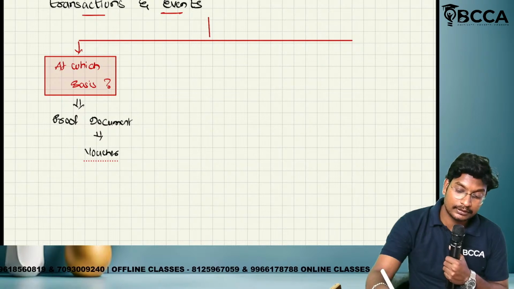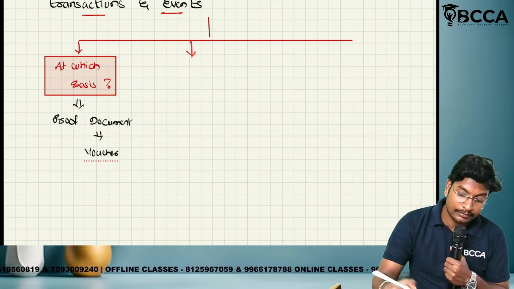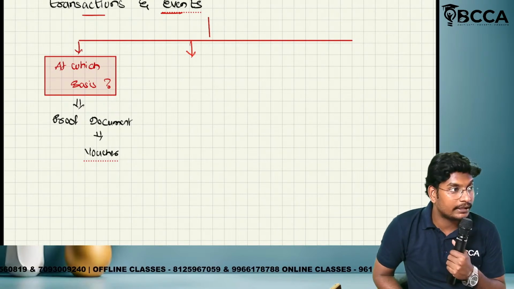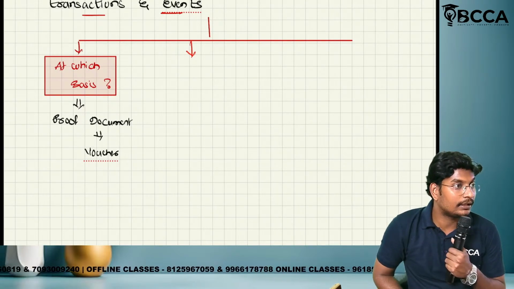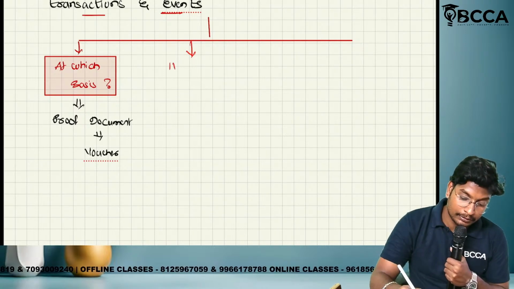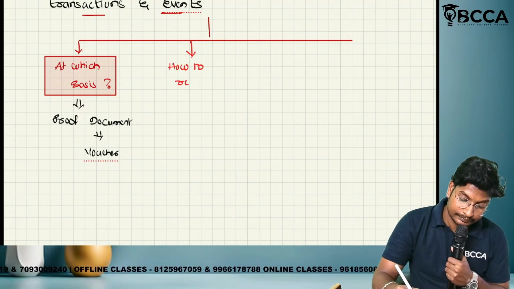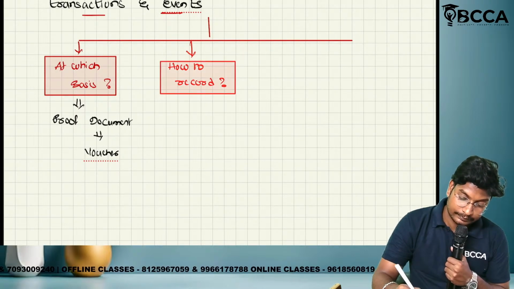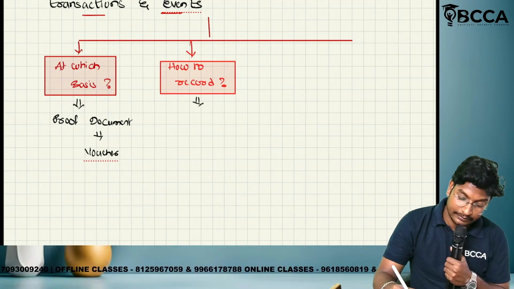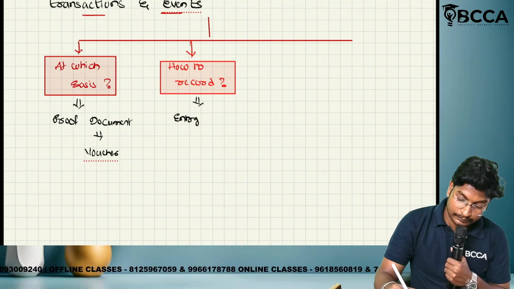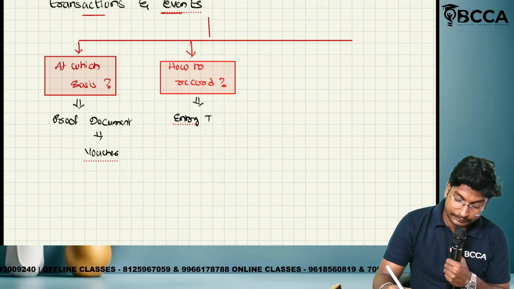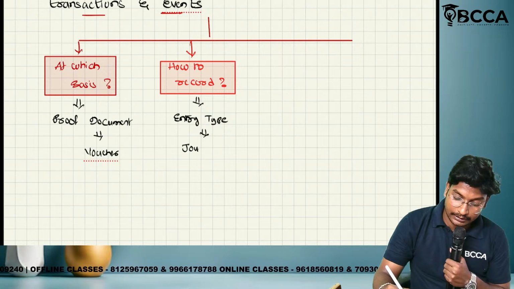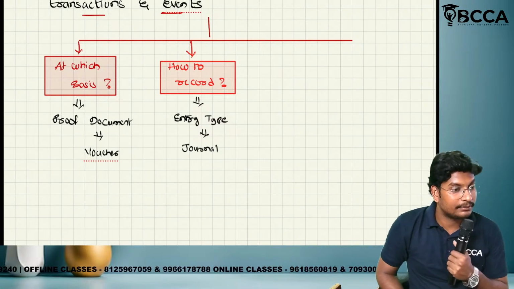Next, how to record? The transactions and events will be recorded in an entry format, and that entry is called a journal entry. So entry format, entry type. That entry type is nothing but journal.